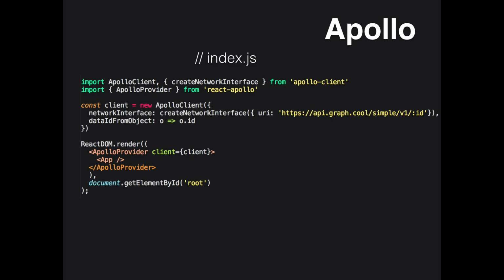If you're familiar with React Redux, there's React Apollo, where instead of a provider you pass in an Apollo provider. Basically, what they're doing is passing the context of the Apollo client to every one of your children. The assumption is most people seem to know what Redux is and how it works, so I won't go into that because it runs pretty similarly. And as we saw in Relay, instead of attaching to the actual Relay object, which is weird, they're creating a new Apollo client and passing that in, and the client gets passed to the provider instead.